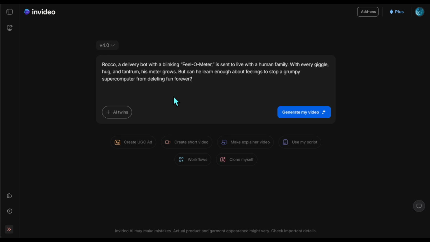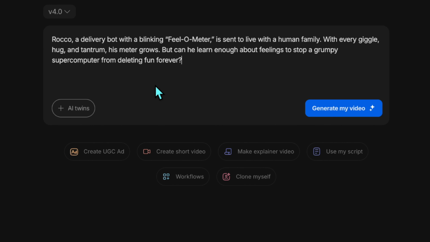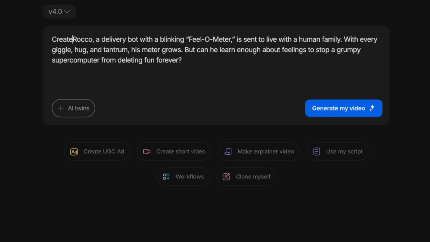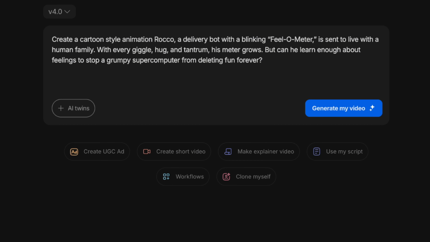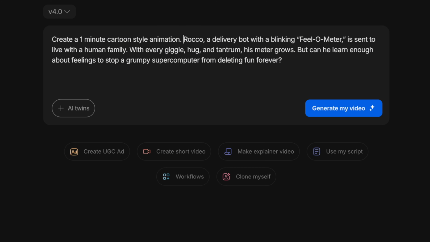At the top of the prompt, I'll just add a quick note about the video length and what kind of style we want. In this case, we want it to be a cartoon-style video. As you can see, the rest of the prompt is written like a teaser or intro like this. Rocco, a delivery bot with a blinking feelometer, is sent to live with a human family. With every giggle, hug, and tantrum, his meter grows. But can he learn enough about feelings to stop a grumpy supercomputer from deleting fun forever? So with this style of prompt, the video will come out more like a story preview.